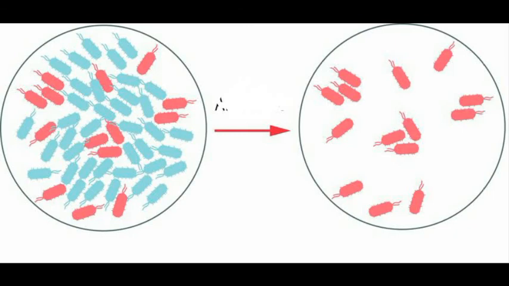Look at the second circle, only the variant bacteria survived. Hence, the variations in the organism increase the chance to survive on earth. These genetic variations are the basis of evolution.